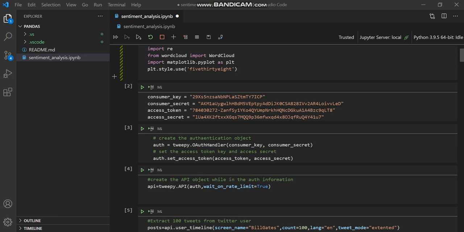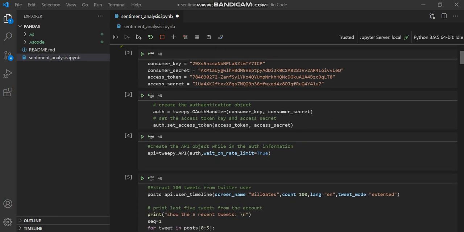After that, I define my Twitter credentials here, and then I create the authentication object by using auth equals tweepy.OAuthHandler, and here I give my consumer key and consumer secret. After that, I set the access token key and access secret by using auth.set_access_token, and here I give access_token and access_secret.